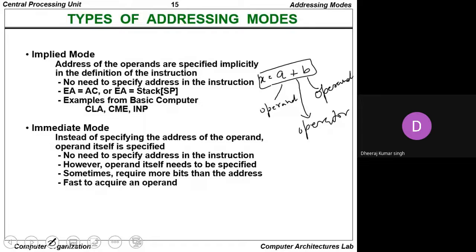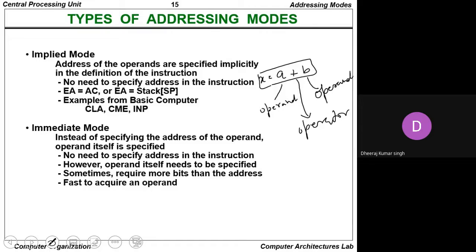Whenever we write any instruction format, the instruction basically depends on the input we have taken, what the output is, and finally what operator we want to apply onto the operand. So whenever we design any instruction format, the operand address is identified within the instruction itself. Such a mode of addressing is known as the implied mode. So no need to specify addresses in the instruction.